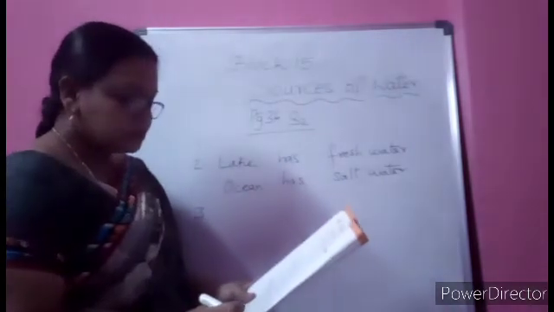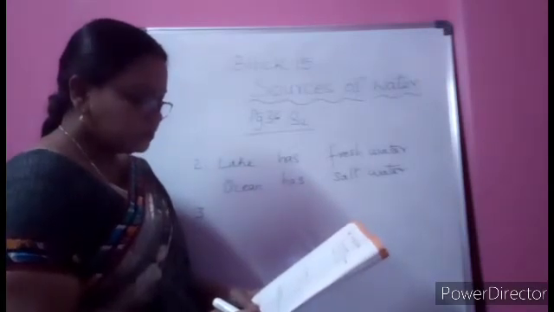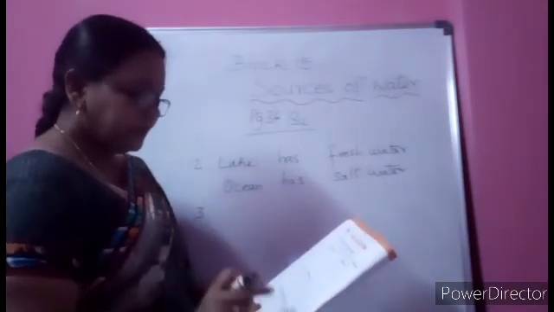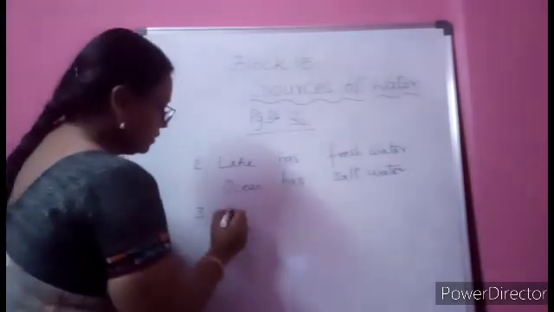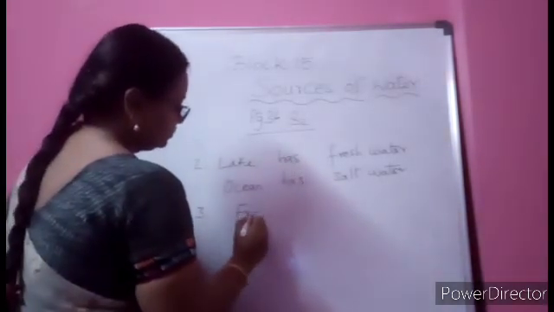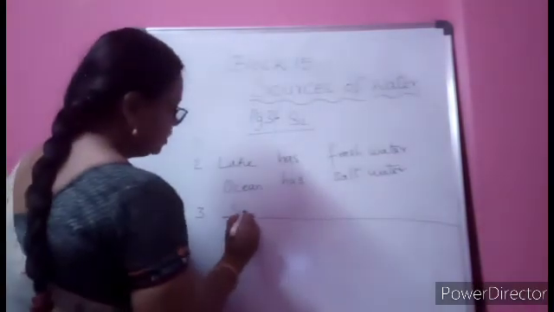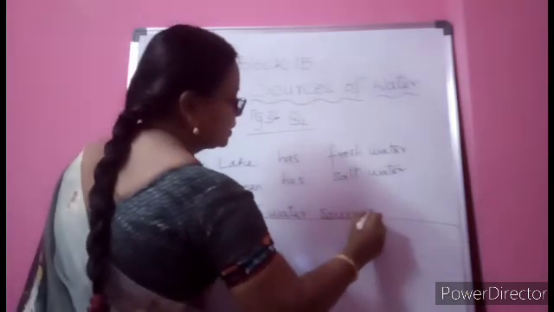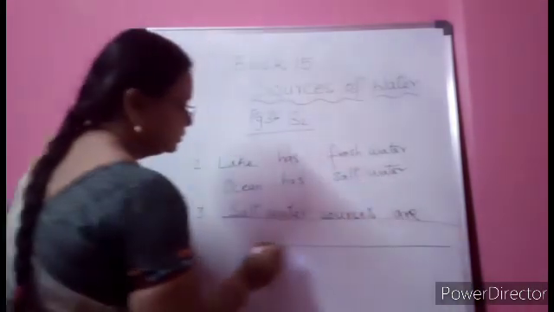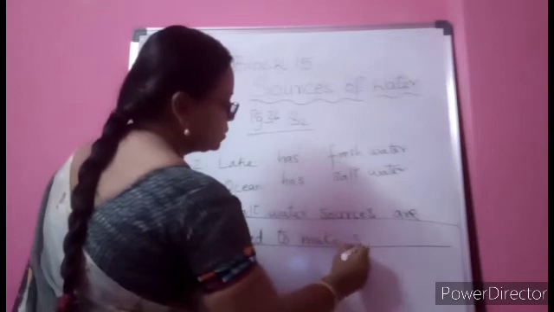Third one, a salt water source is different from a fresh water source as its water is salty. How else are the two sources different from each other? Other than that, how are a salt water source and a fresh water source different from each other? Or else you can write in this way: salt water sources are used to make salt.